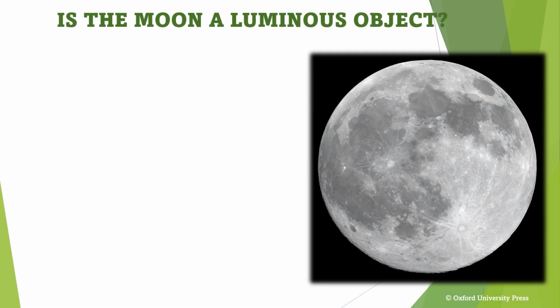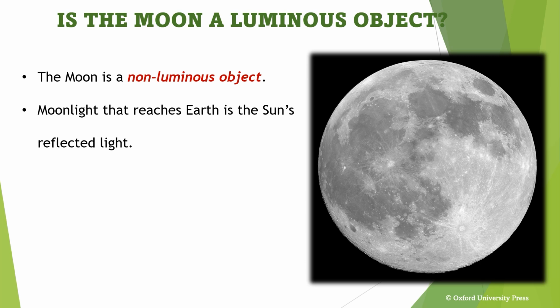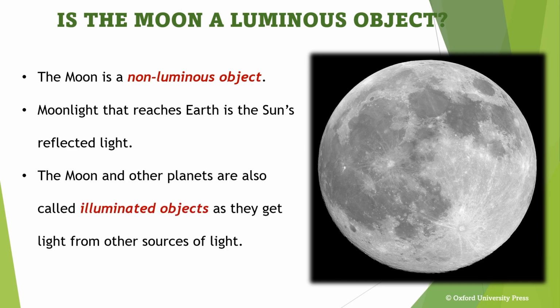You must have seen the moon, which appears as a white, dazzling ball of light in the night sky. Is the moon a luminous object? The moon is a non-luminous object as it does not have any light of its own. It gets its light from the sun. The moonlight that reaches Earth is the sun's reflected light. Similarly, all other planets of our solar system also reflect sunlight. The moon and other planets are called illuminated objects as they get light from other sources of light.